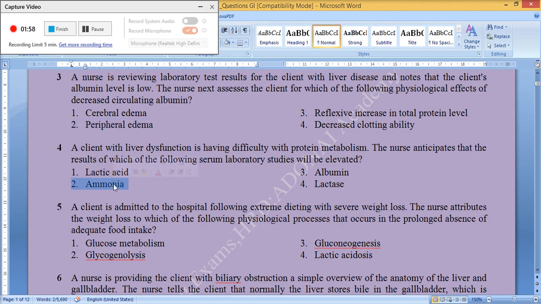Ammonia. A client is admitted to the hospital following extreme dieting with severe weight loss. The nurse attributes the weight loss to which of the following physiological processes that occurs in the prolonged absence of adequate food intake? 1. Glucose metabolism. 2. Glycogenolysis. 3. Gluconeogenesis. 4. Lactic acidosis. The correct answer is 3. Gluconeogenesis.